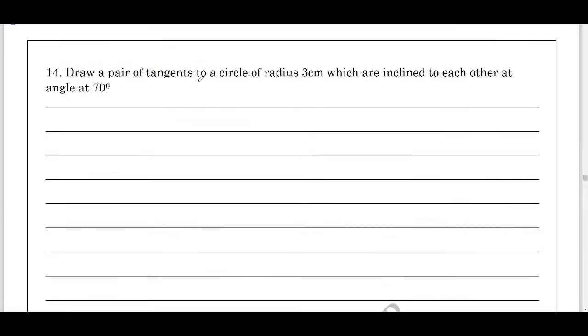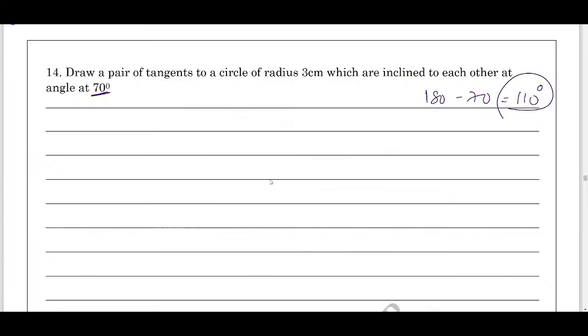Students, next very important question for 3 marks is on the topic construction, a bonus chapter for all the students where you can easily score 4 plus 3 plus 2, that is 9 marks. Construct a pair of tangents to a circle of radius 3 cm which are inclined to each other at an angle of 70 degrees. Draw a circle of radius 3 cm. Given the angle between the tangents is 70, you need to find the angle between the radii, that is 180 minus 70, we get 110, which is the angle between the radii.